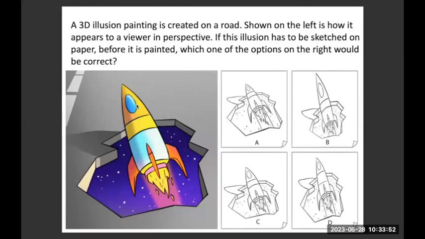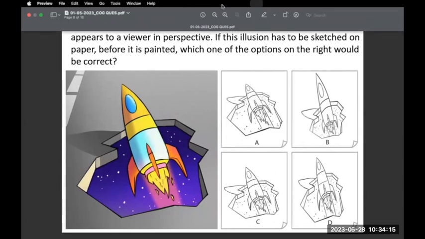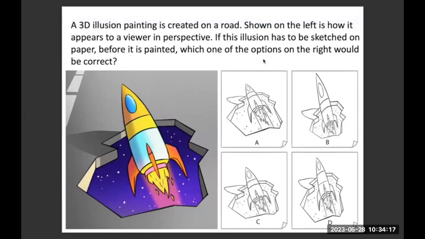What is drawn here? This is the concept of 3D illusion paintings, which is drawn on a road. So what you see on your left side is a 3D illusion painting, which is painted on the ground, on the road. And on the right side, the 4 options are the 4 options of the plan view. So this is the view that a person who is standing would be seeing.